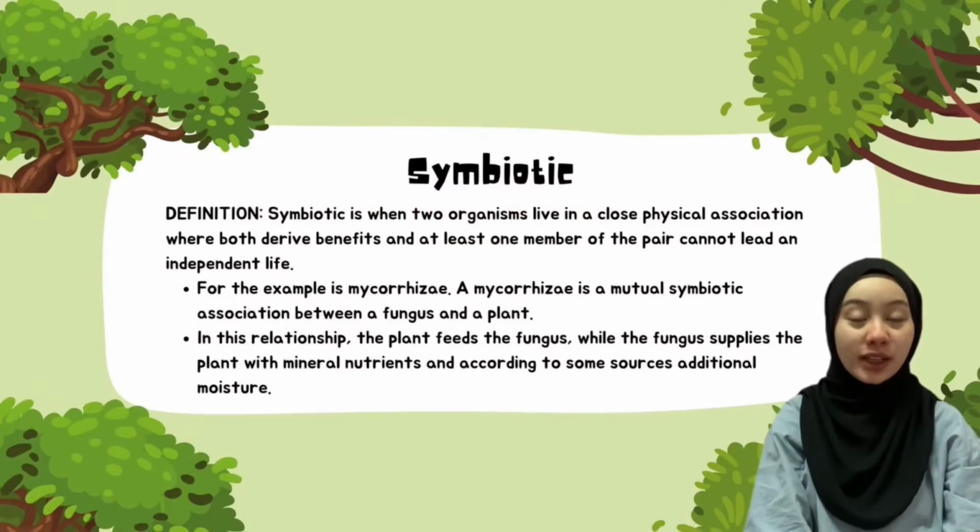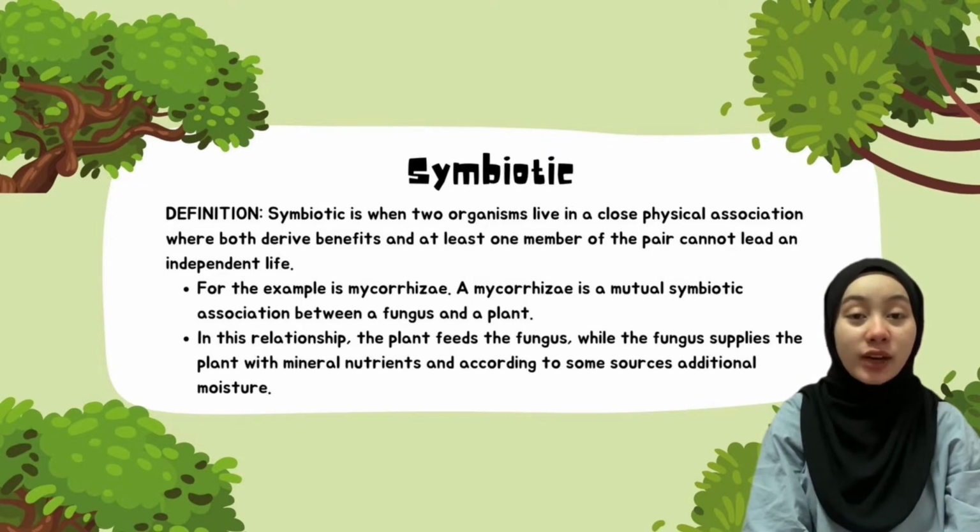Symbiotic is when two organisms live in close physical association where both derive benefit and at least one member of the pair cannot lead an independent life. Mycorrhiza is used as an example. Mycorrhiza are symbiotic relationships between fungi and plants. In this interaction, the plant feeds the fungus, which in turn gives the plant more moisture and mineral nutrients, according to some sources.